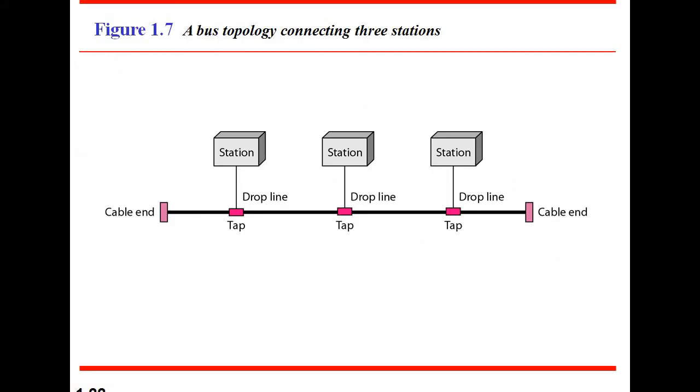Here is the diagram, and these are the stations, or nodes: station 1, station 2, station 3. They are directly connected to the backbone cable, and no router is required to connect the cable and the stations. The cable we are using is coaxial cable and twisted pair wires, which are used as the transmission medium.